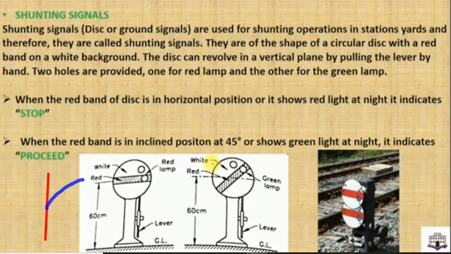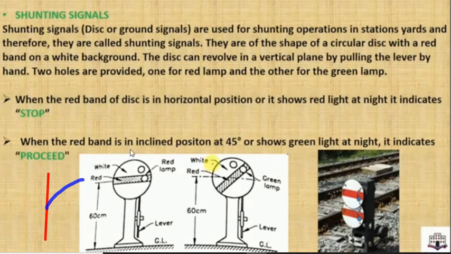Stop means red, so it will indicate red. In daytime it is in the horizontal position, like now, which means the train has to stop here. In a semaphore signal also, the normal or horizontal position means stop.